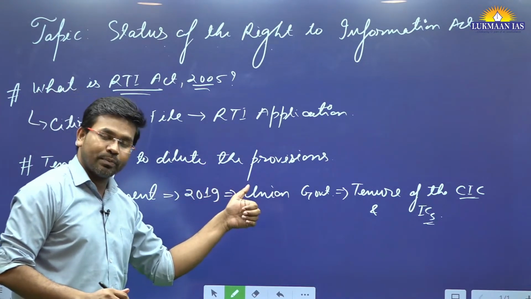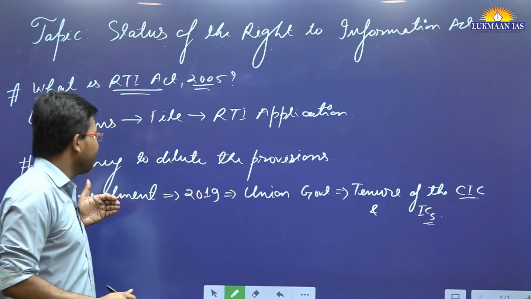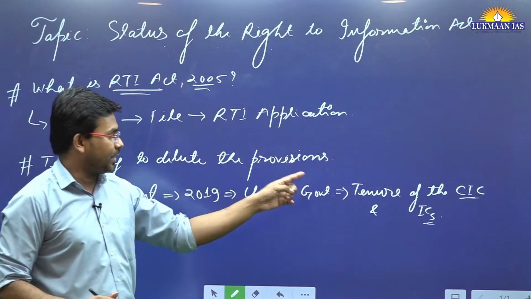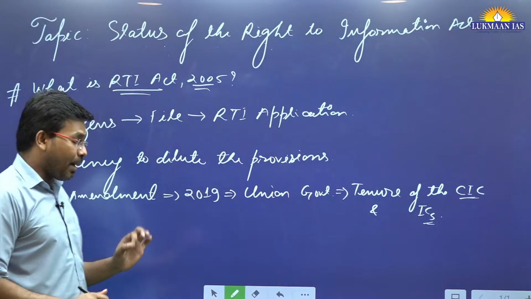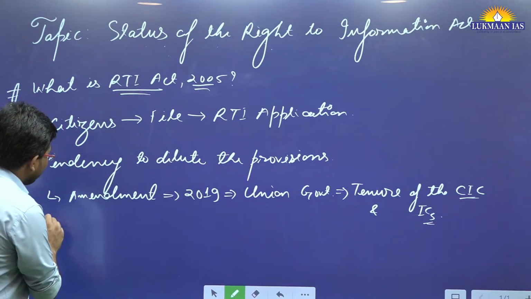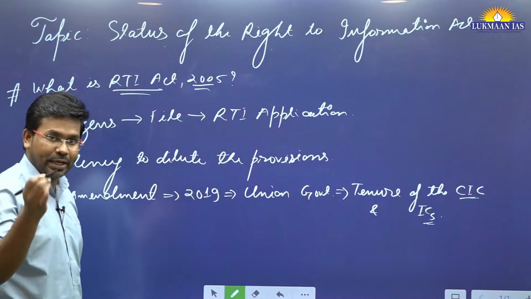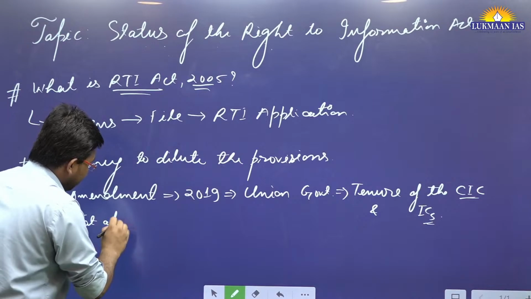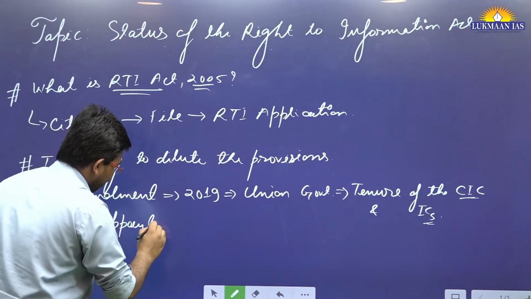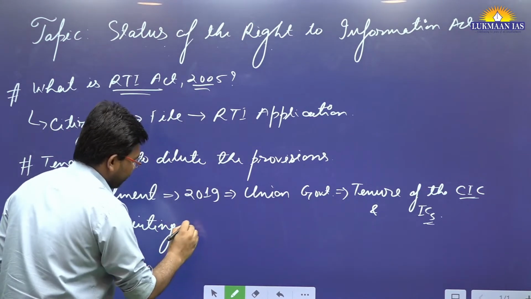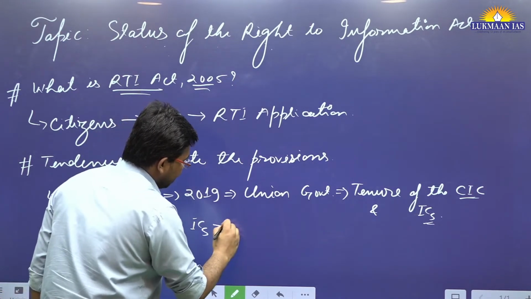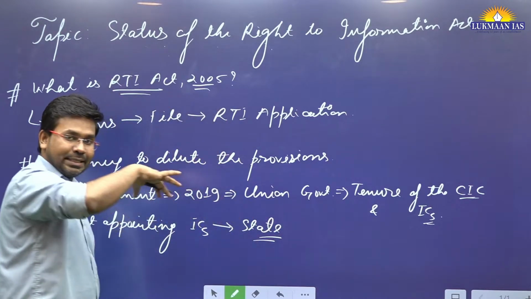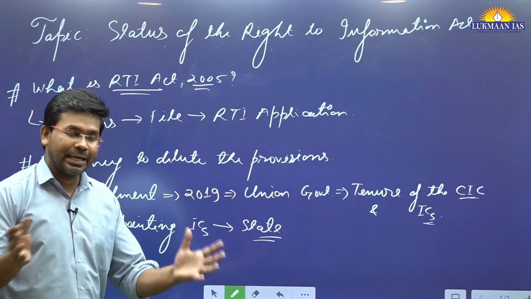So this is one of the ways that the government of India is diluting the provisions or making the act less effective. Apart from this, there is another way, okay? What is the next way? By not appointing information commissioners in various states. This is there at the central level, and it is there at the state level also.